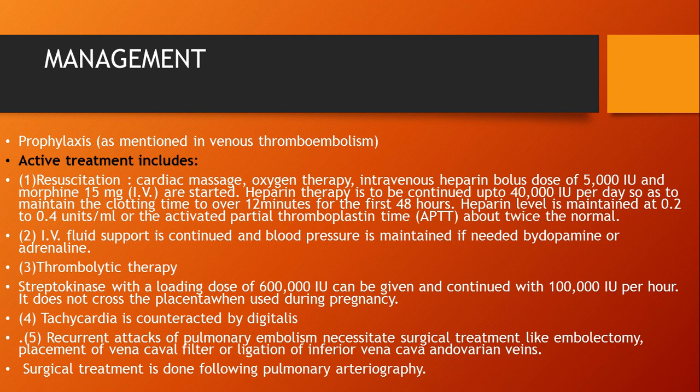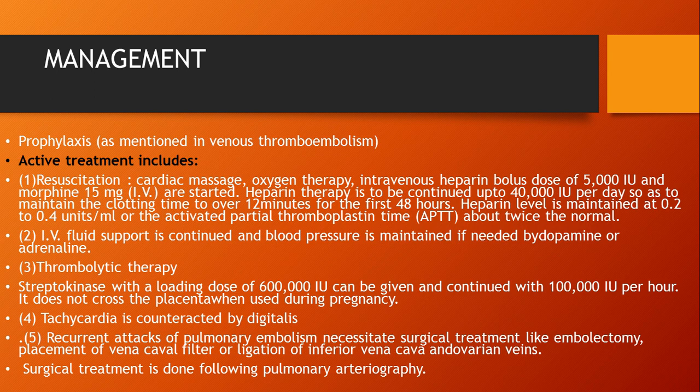Active treatment includes resuscitation, so cardiac massage and oxygen therapy we can do, and an intravenous heparin bolus dose of 5000 international units and morphine 15 mg IV are started. Heparin therapy is to be continued up to 40,000 international units per day, to maintain the clotting time over 12 minutes for the first 48 hours, and the heparin level is maintained at 0.2 to 0.4 units per ml, with APTT about twice the normal.